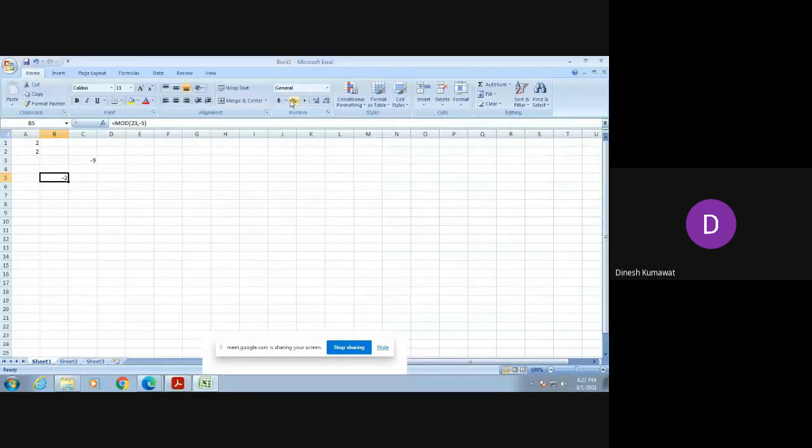So let us try to verify it. Equal to SQRT. Here in this rectangle we will get its use, that is, it returns the square root of a number. Now I am pressing enter. So you can see we get its answer to be 4.